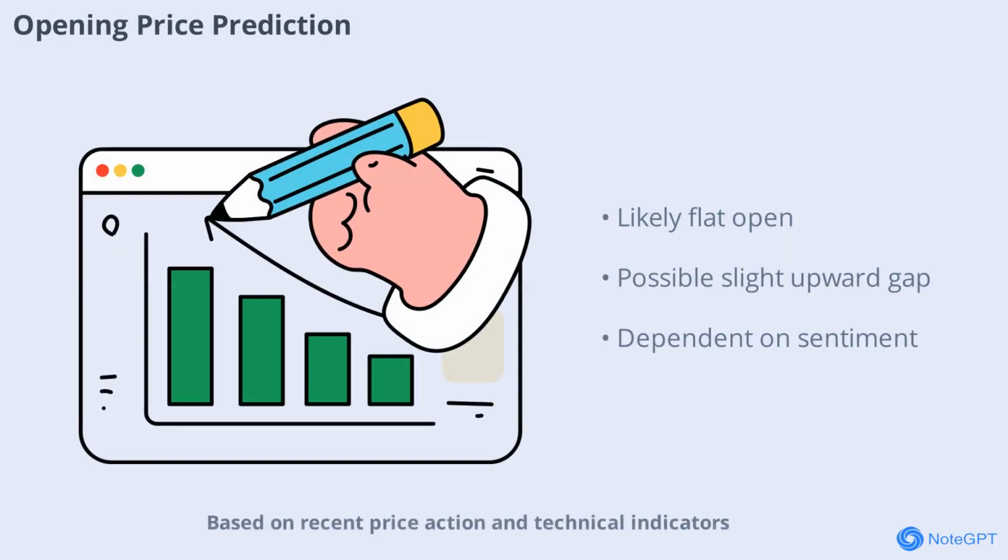Based on recent price action and technical indicators, the opening price for the next trading day is likely to be close to the current closing price of 0.1488. With the MACD showing slight bullish momentum, there could be a small upward gap at the open. If pre-market sentiment turns positive, the stock might open slightly higher, in the range of 0.15 to 0.152. This scenario depends on overnight news and market sentiment.